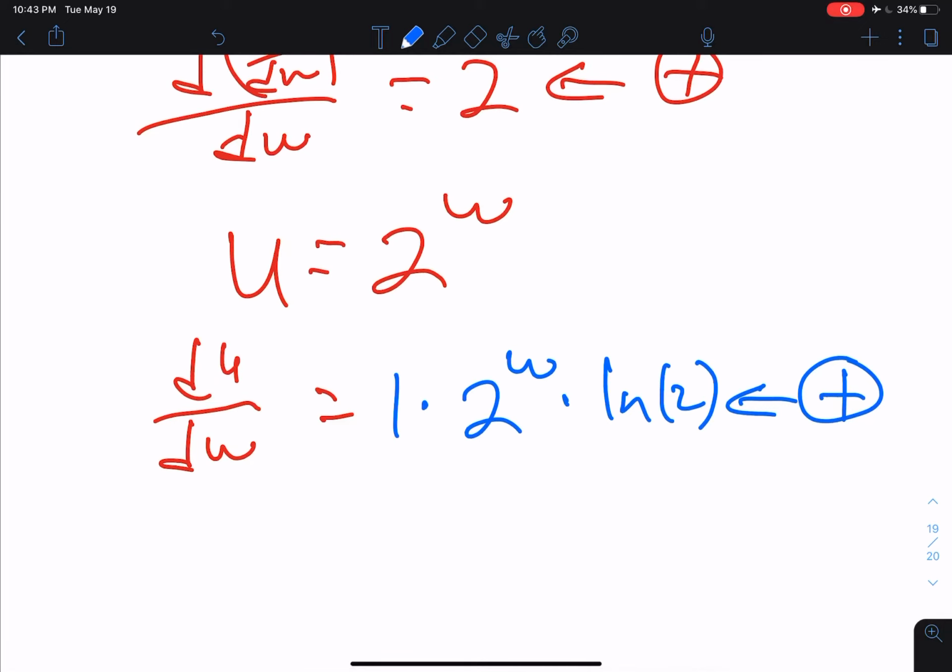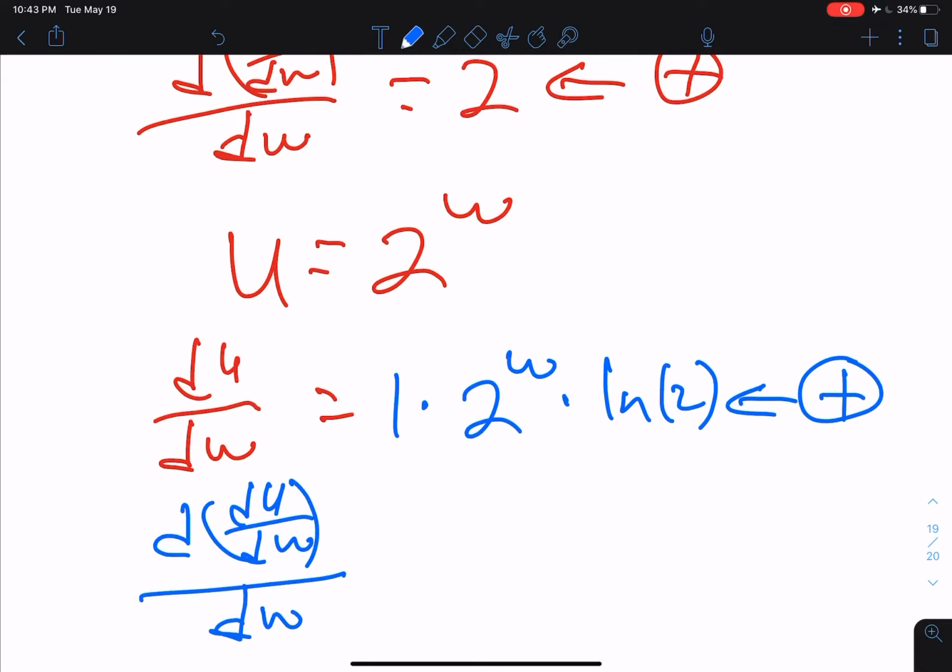And then we look at the second derivative, d²u/dw², and that will then be the same thing again. I'll do it this way. We'll put the base down, 2 to the w, and the 1 is there when we're multiplying.